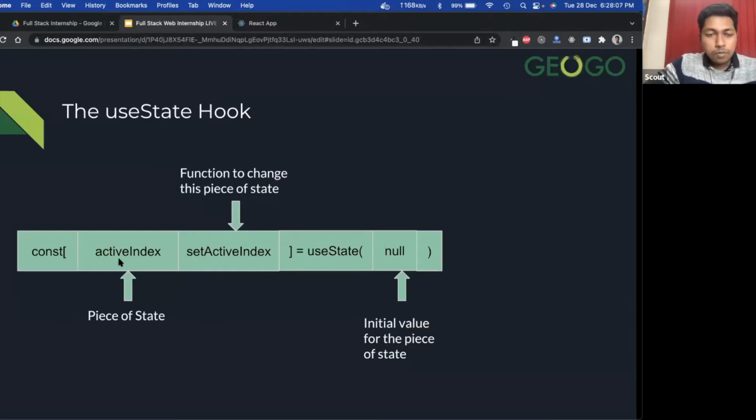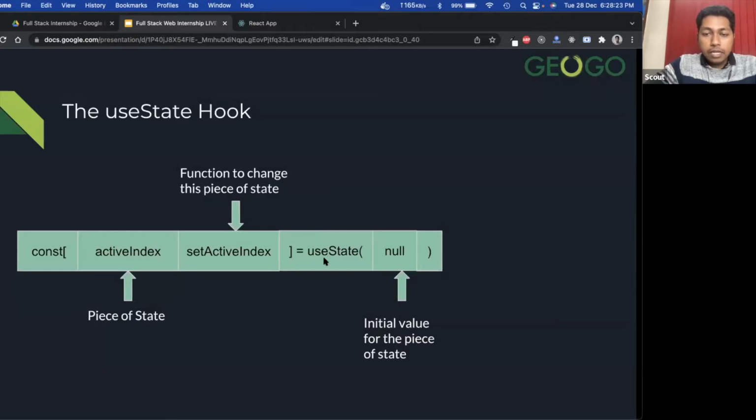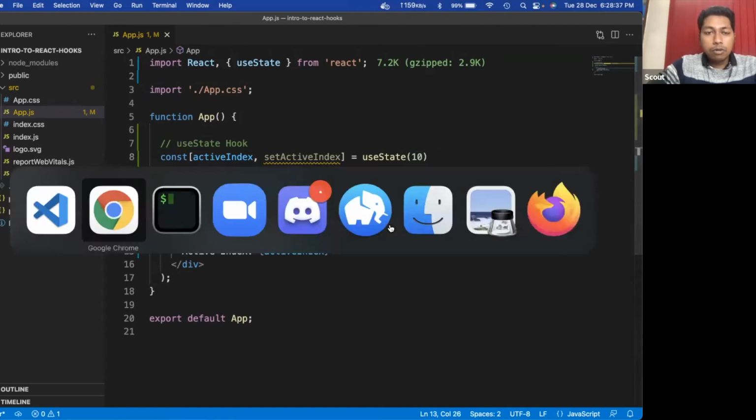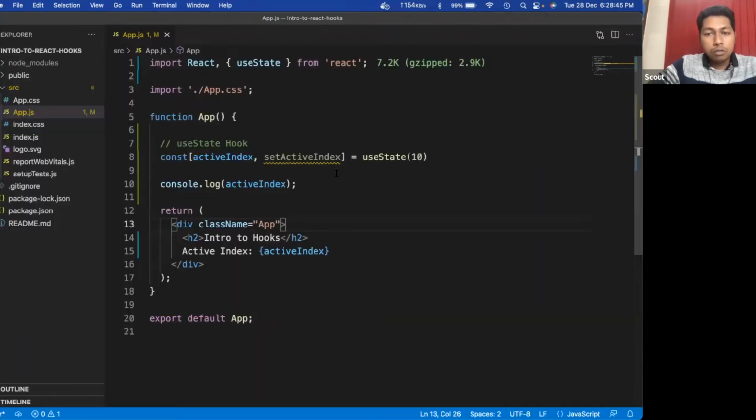The first part is the piece of state. The second part is a function to change this piece of state. If I have to change the value of this piece of state, then I have to call this function. After that, in the third part, I am defining the initial value for this piece of state. Like if I say the active index is 10, and I go to my application, here you can see the active index is 10, right?